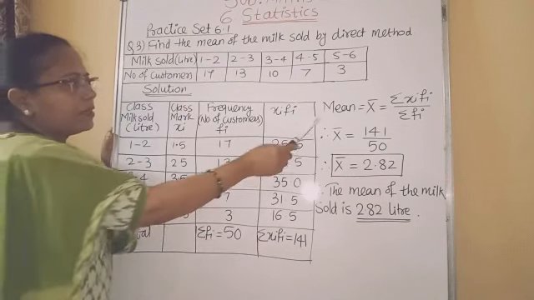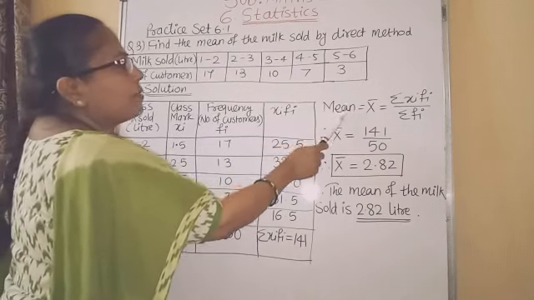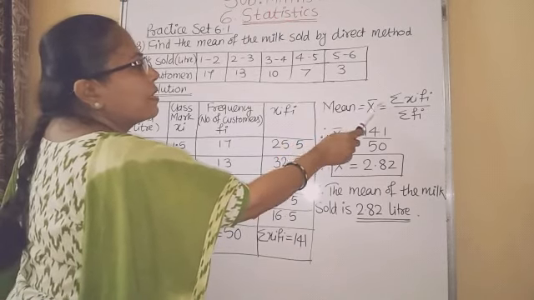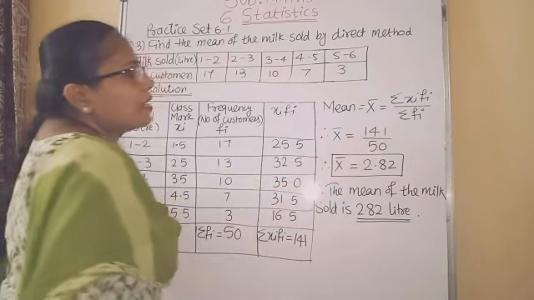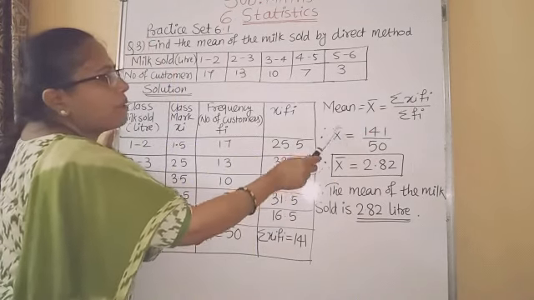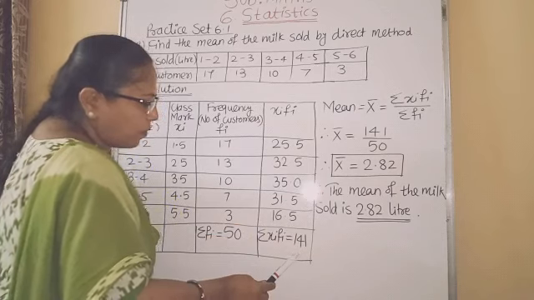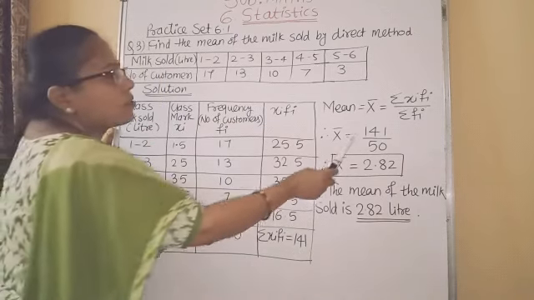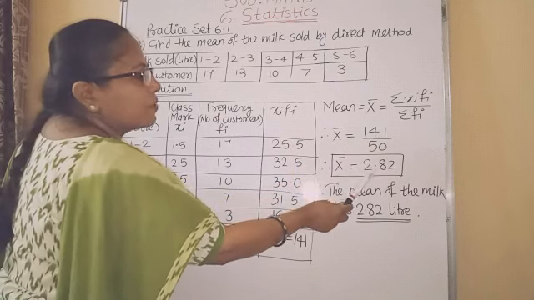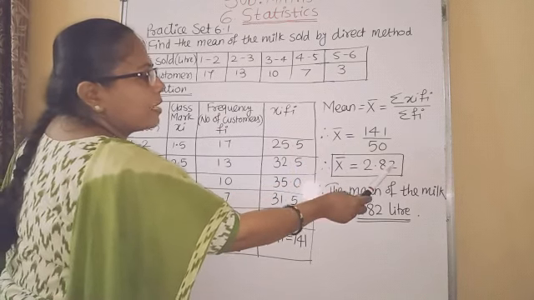Then the mean formula. Mean is equal to x bar equal to sigma Xi Fi upon sigma Fi. Therefore, x bar is equal to 141 divided by 50. So, 141 divided by 50, you will get answer 2.82.